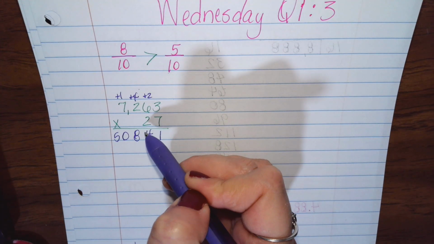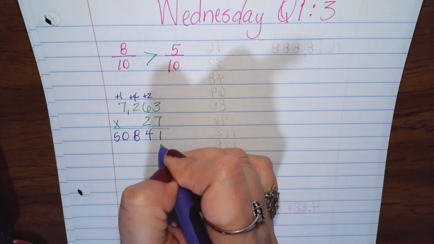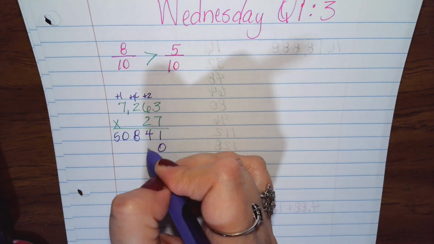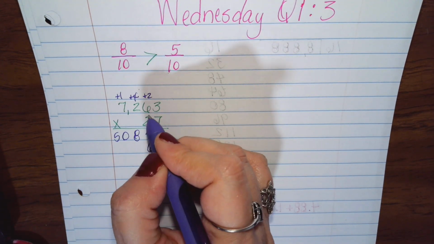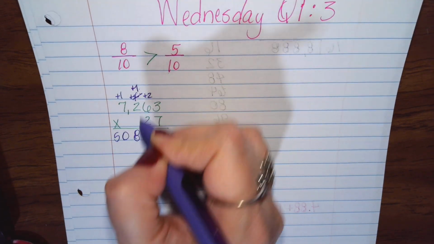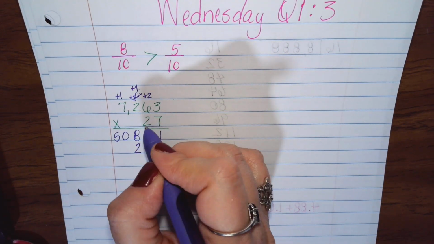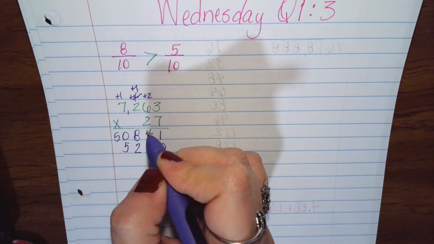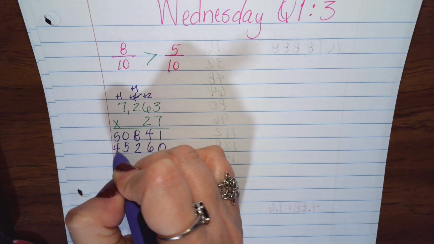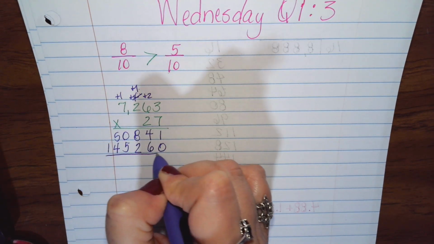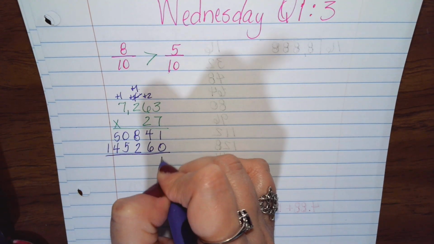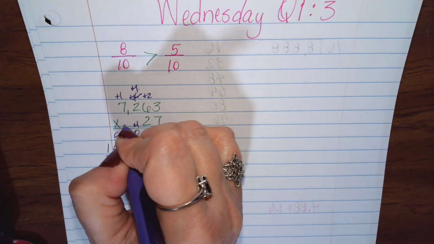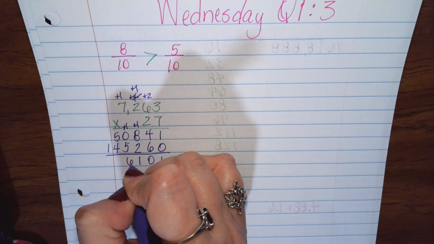Remember, this is a 20, not a 2. So we're going to go ahead and put down our 0 for the 20. 2 times 3 is 6. 2 times 6 is 12. 2 times 2 is 4, plus the 1 is 5. And 2 times 7 is 14. Okay, add these up. We have 1, 10, 11, 6.